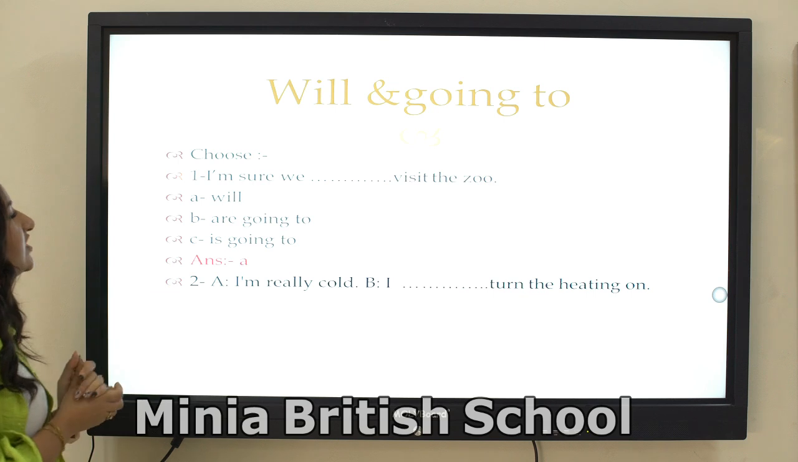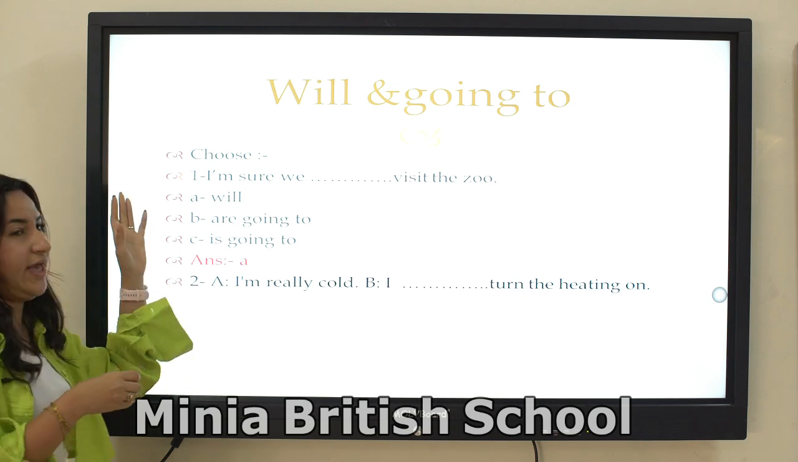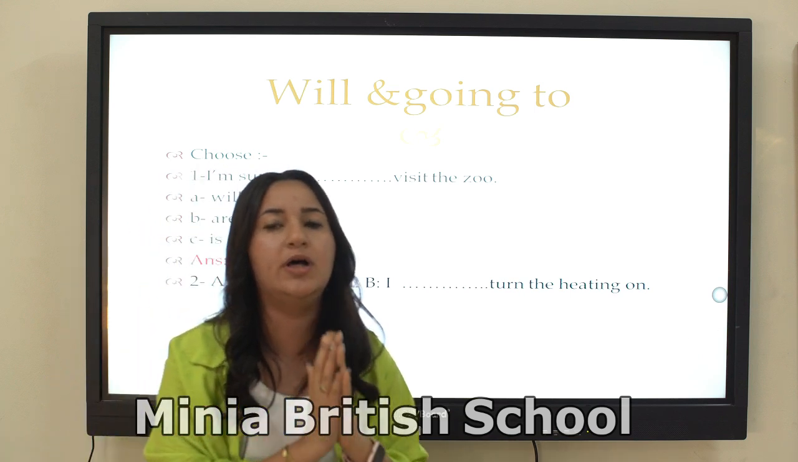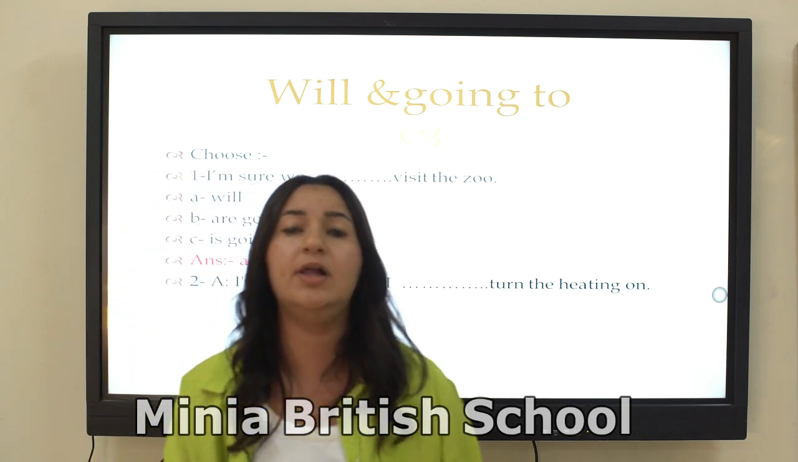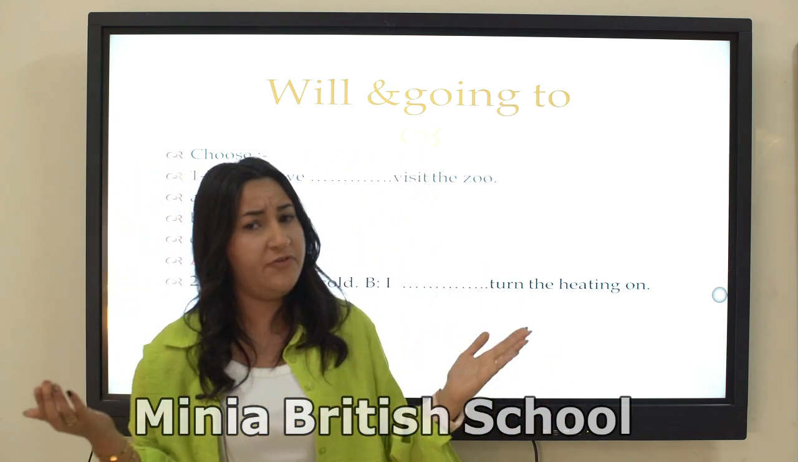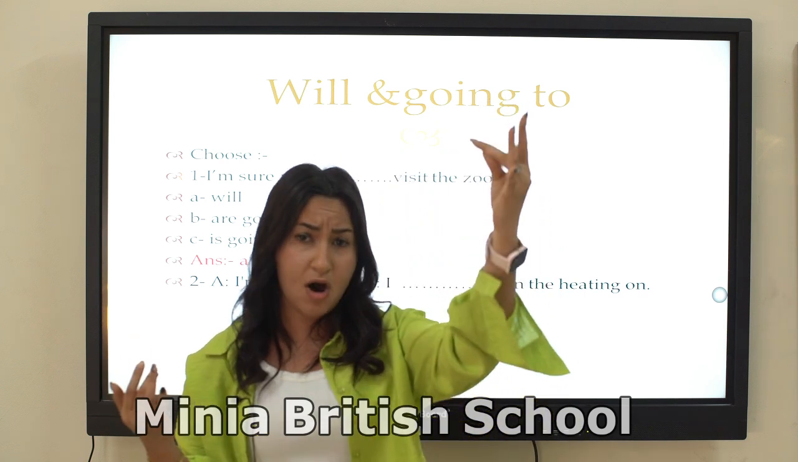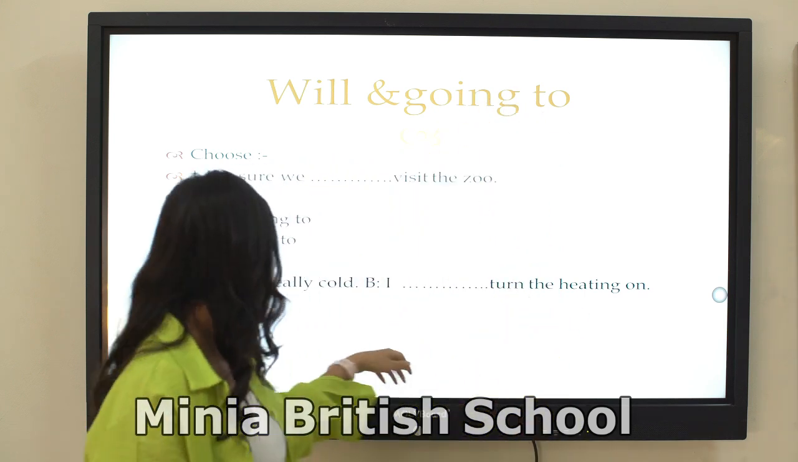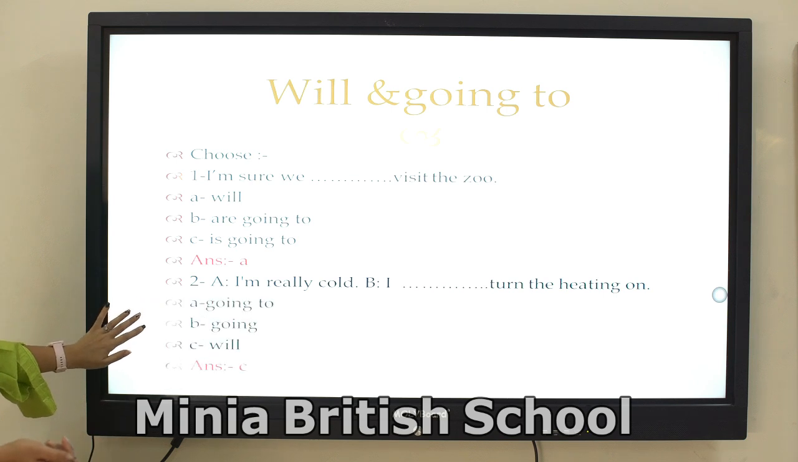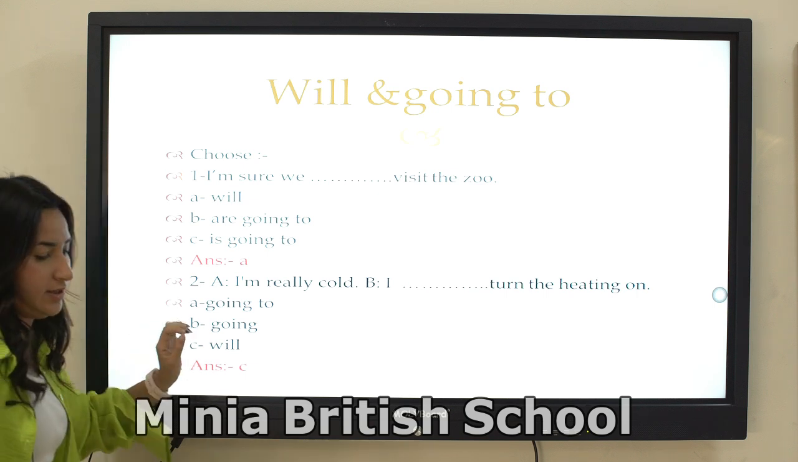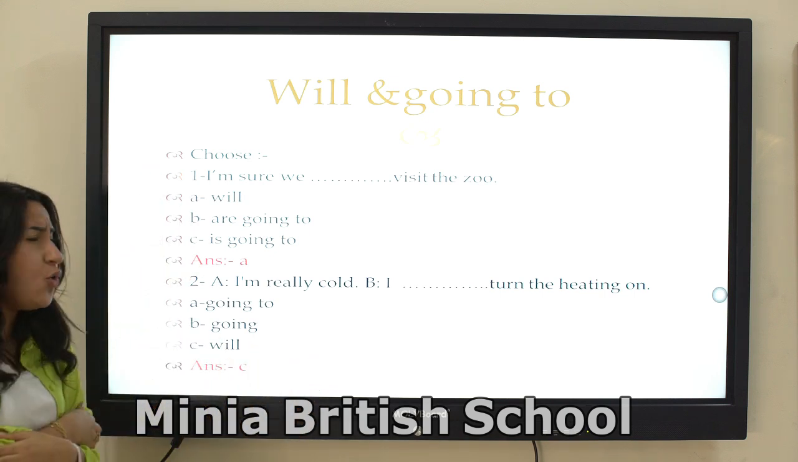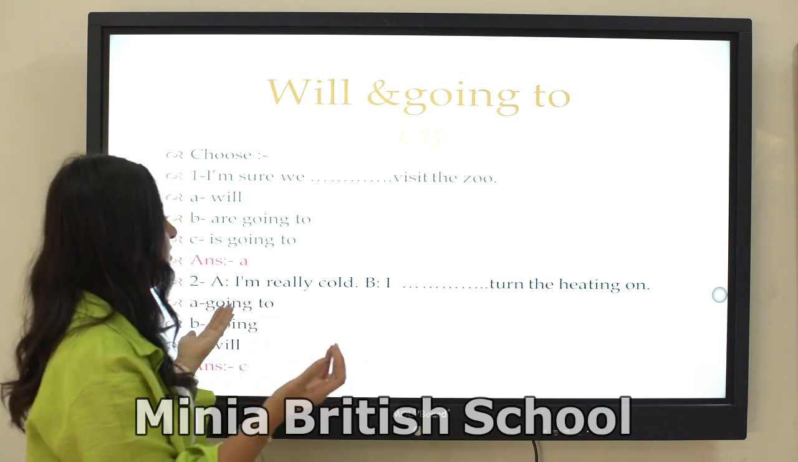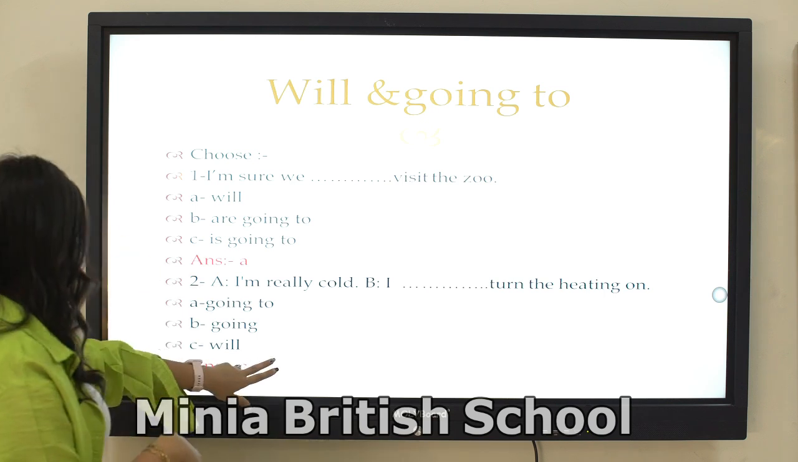So, I'm sure we will visit the zoo. We have I'm sure, so exactly, will visit. And don't forget the form of will plus infinitive, but the form of going to is am, is, are going to plus infinitive. I'm really cold. I will turn the heating on now. We also use will with a quick decision: I'm really cold, I will turn the heating on now. This is the quick decision.